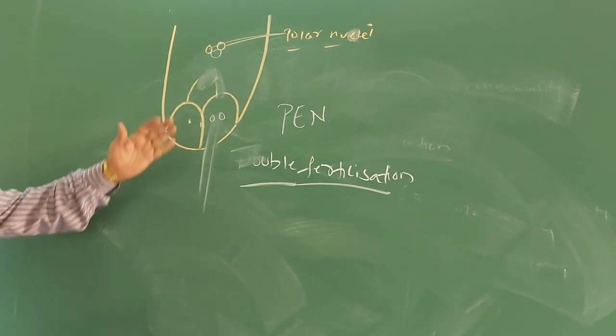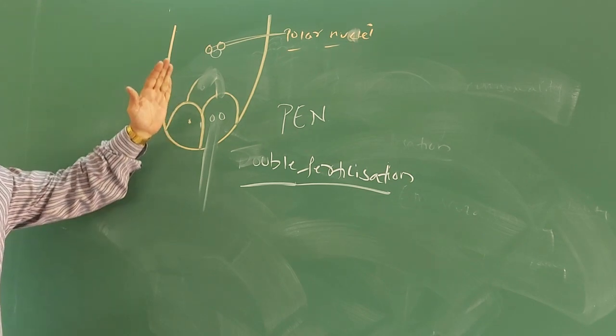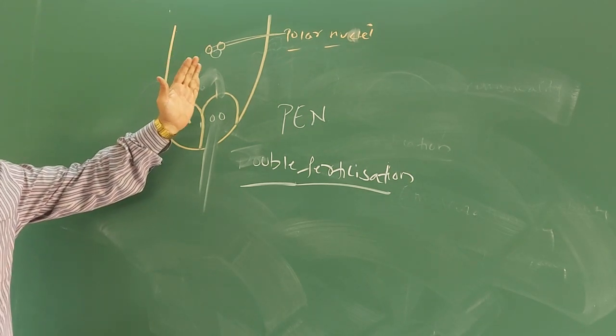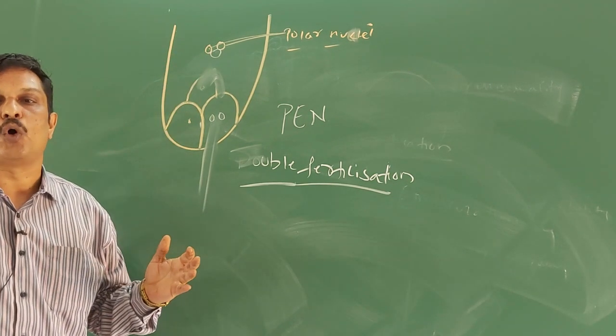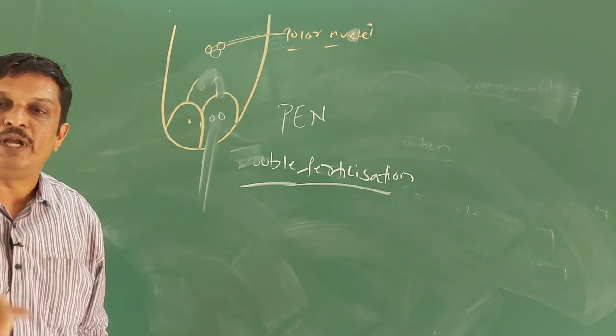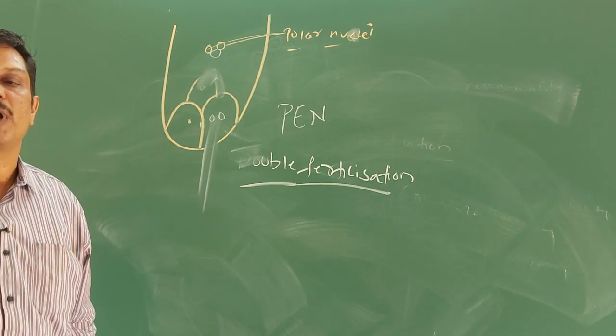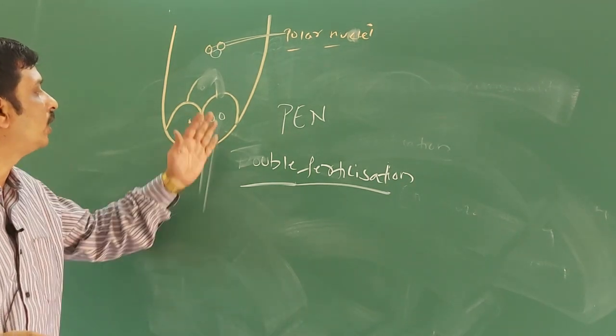This phenomenon involves fusion of three nuclei, that is, one male gamete and two polar nuclei. Therefore, it is called triple fusion. That is, the fusion of one male gamete with two polar nuclei, resulting in the formation of the triploid primary endosperm nucleus, is called triple fusion.